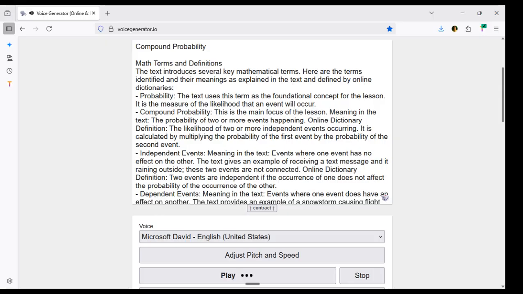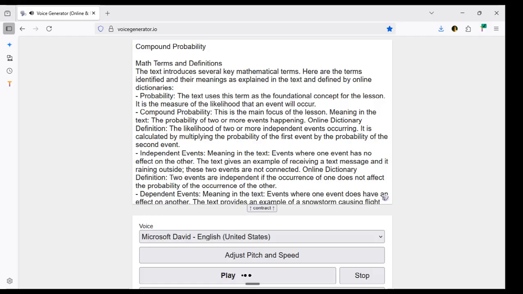Probability. The text uses this term as the foundational concept for the lesson. It is the measure of the likelihood that an event will occur. Compound probability. This is the main focus of the lesson.